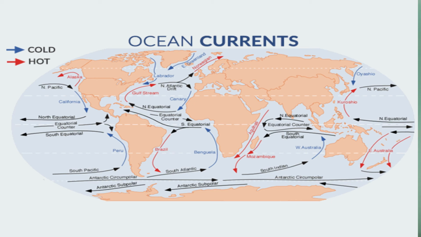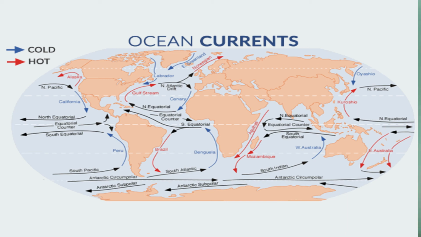Same thing. Next one is the North Atlantic Ocean. Here the cold current is also available, and then the warm current is also available. Okay. Canaries is one of the cold currents, Gulf Stream is one of the warm currents, and then North Atlantic Drift is one of the warm currents. Okay. See, it may influence the extent of the Sahara Desert. Which one? Canaries, cold current. Gulf Stream warm current, its confluence with the Labrador current produces heavy fog along the coast of Newfoundland, which obstructs navigation.